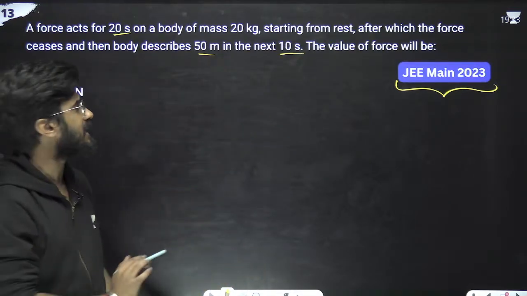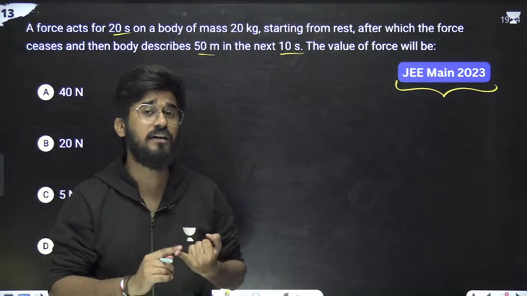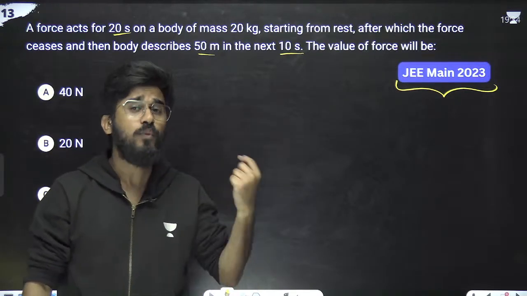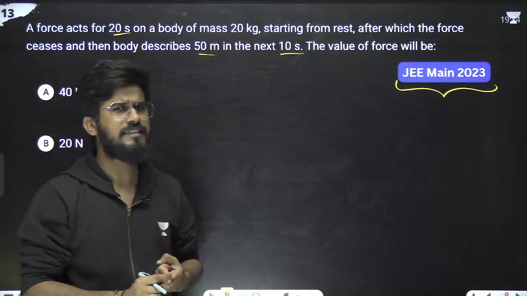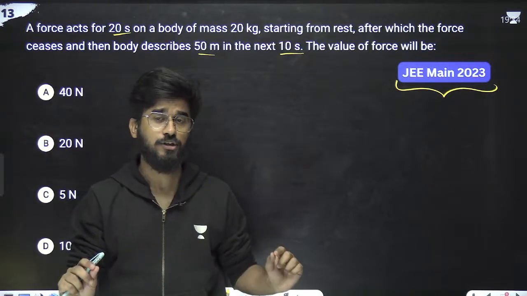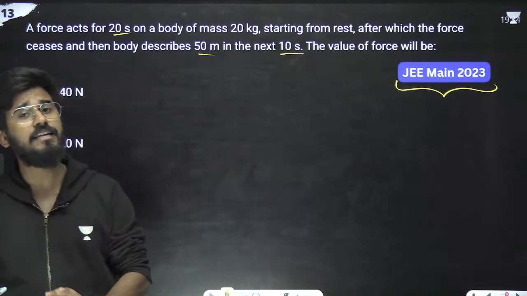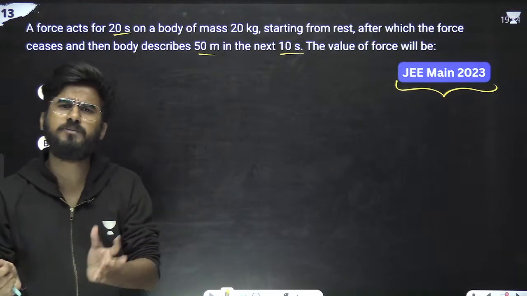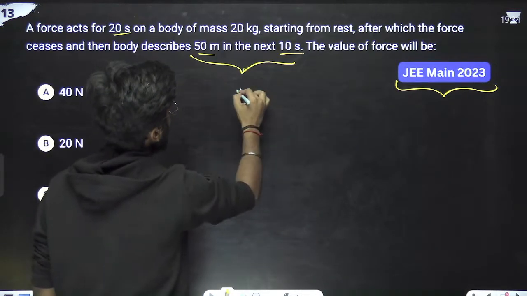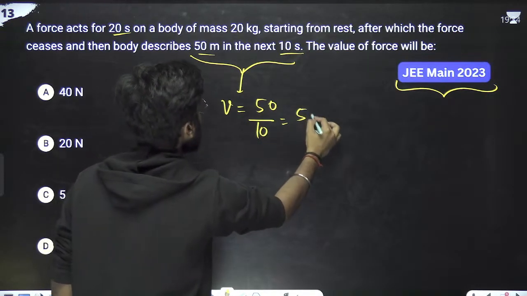Since 50 meters is being covered in 10 seconds, we can say the velocity, because if the force ceases now, it means there is no acceleration. If there is no force, there is no acceleration. If there is no acceleration, we can write velocity is equal to displacement upon time, which means 5 meters per second.